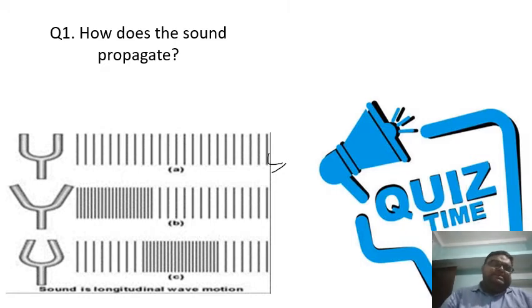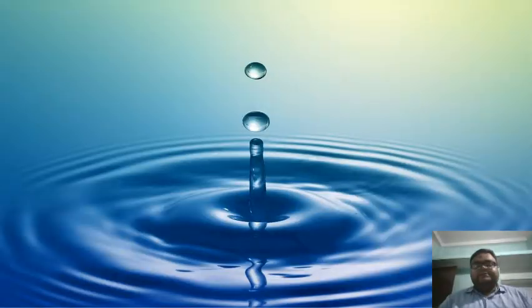There is a disturbance, and that disturbance is causing a disturbance in the other molecules also, right? So the particles themselves are not changing their position. What are they doing? They are just vibrating in their positions. So when it is vibrating in this position, it is transferring the vibration to this molecule also. So in this way only the sound is getting propagated. Okay, students? Right. So that is the answer for this question. So now let's move ahead.